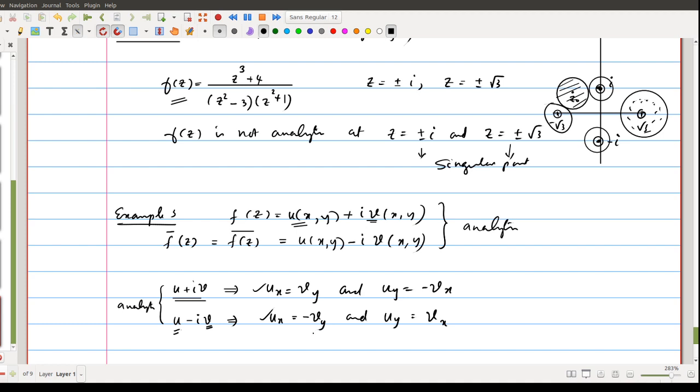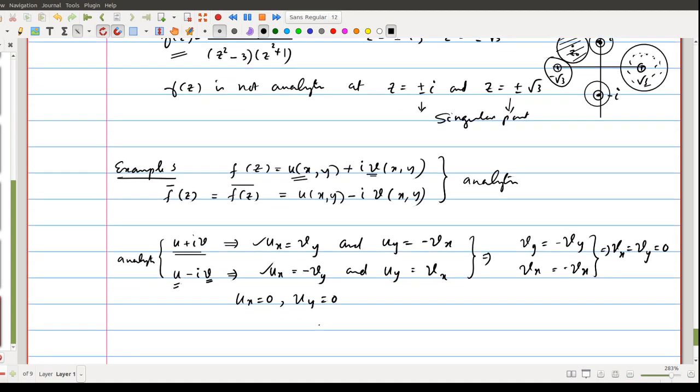That means 2 times vy is equal to 0. From this you can say that 2 times vx equal to 0. That is, these four equations together imply that vy is equal to minus vy and vx equal to minus vx. Consequently, we will get vx equal to vy equal to 0. When we substitute these values in this equation, you will also get ux equal to 0 and uy is also 0. From these four quantities, you can easily write f dash z.